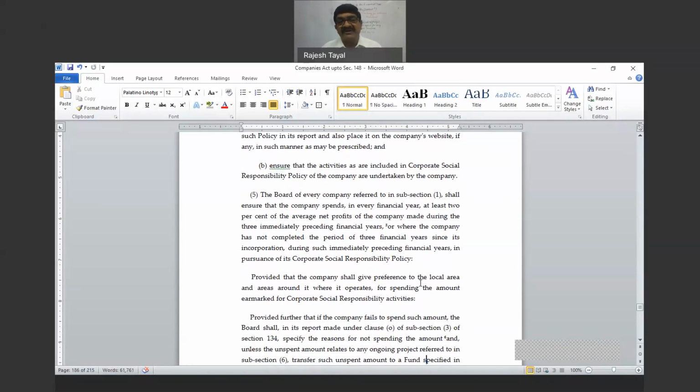And subsection 5, I'm reading: the board of every company referred to in subsection 1 shall ensure that the company spends in every financial year at least 2% of the average net profit of the company made during the immediately preceding 3 financial years. So if 3 financial years are not there, whatever net profit is available in 1 year or 2 years or 3 years, divide that by 3, and that is the amount available for CSR activity.